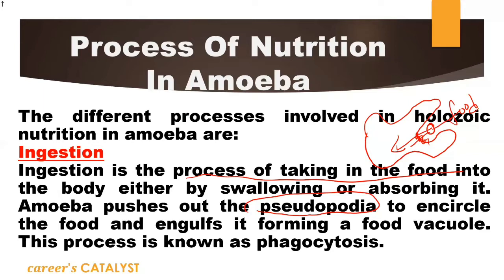And obviously after that they form a vacuole in which this food will be stored and get mixed with digestive enzymes. This process of intaking food, which we already discussed earlier, is defined as what? Phagocytosis, right? This process is defined as phagocytosis, in which the amoeba will intake the food inside the body by forming pseudopodia. Okay, so the ingestion process is completed now.